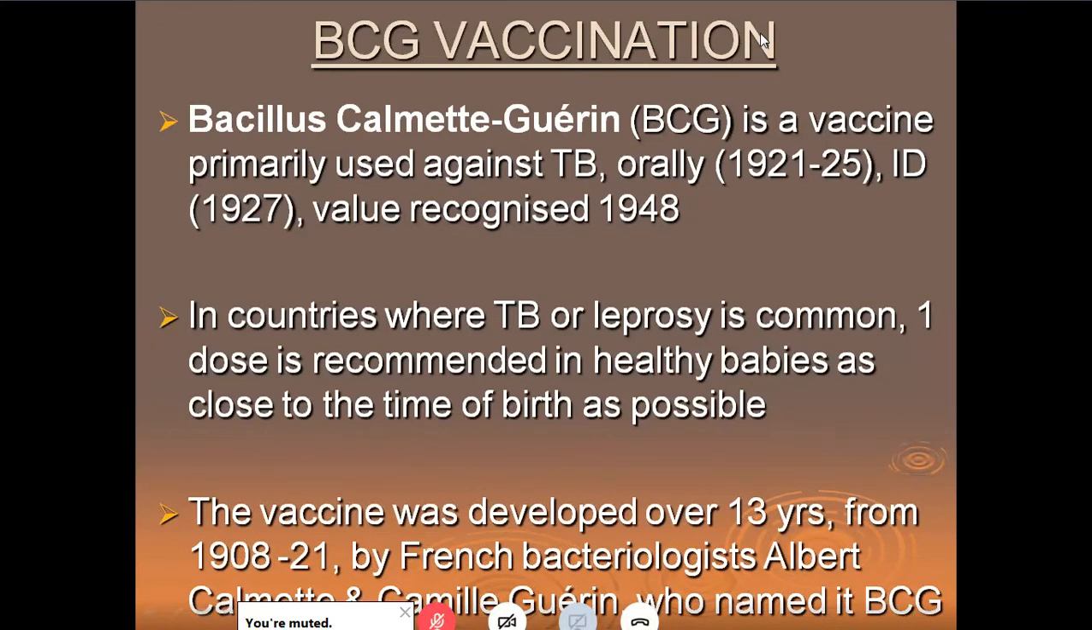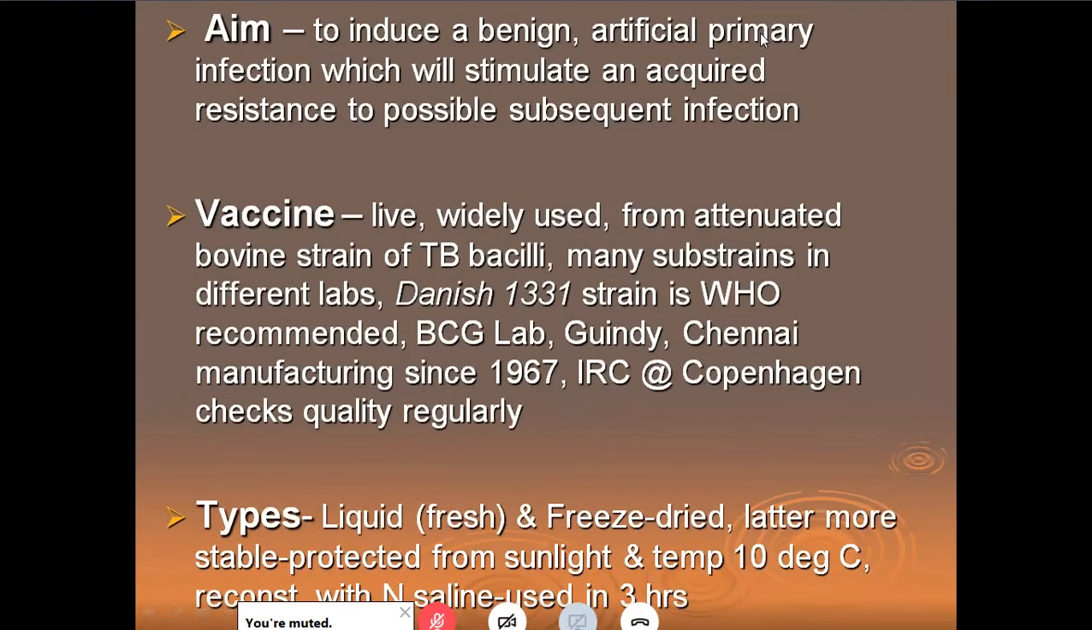The vaccine was developed over 13 years of research from 1908 to 1921 by French bacteriologists Albert Calmette and Camille Guerin, who named it after their names. So it was the French scientists who developed the vaccine. The aim of the vaccination is to induce a benign, artificial, primary infection, which will stimulate an acquired resistance to possible subsequent infection. We all know vaccines act like that.